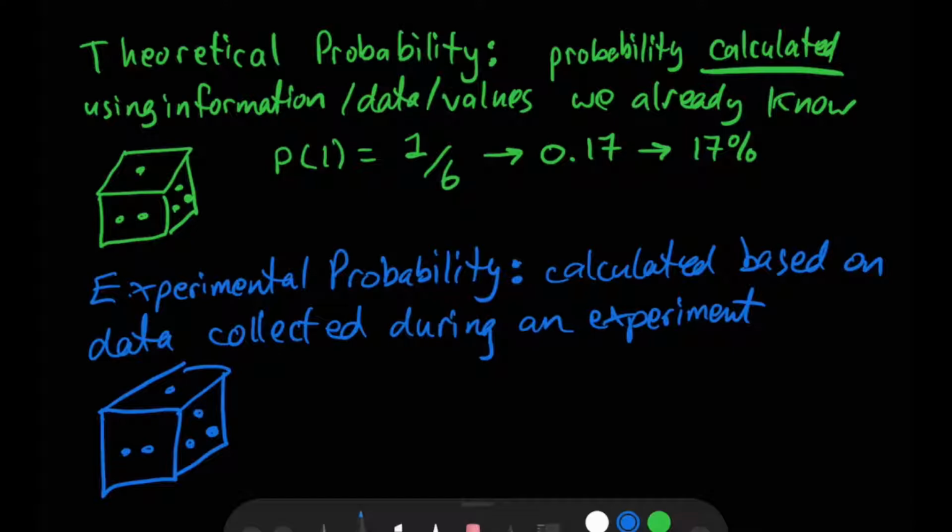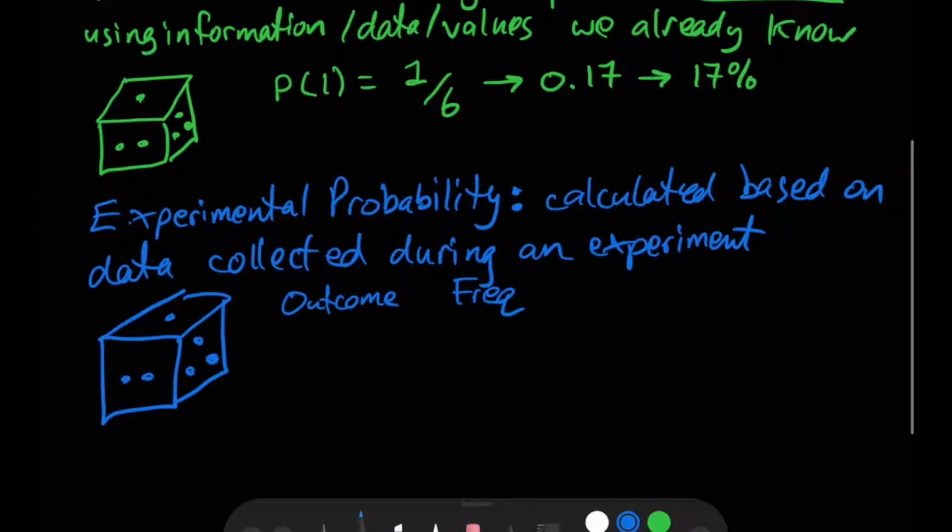So I'm going to have my outcomes and my frequency. And this might also look familiar because last time we discussed this, we also talked about having a tally chart, and also a related term was a frequency distribution table. So talking about how many times we got our outcomes.